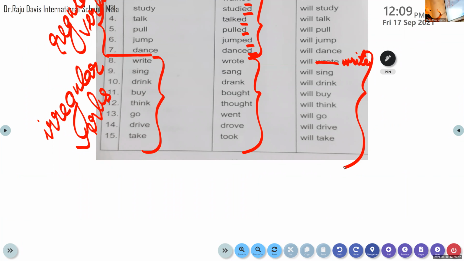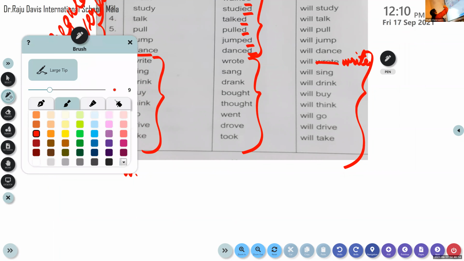Now I request all of you to please take your rough book and also your pencil with you. And let's write these irregular verbs down. Are you all ready? Yes. If you're ready, let's start. Now we are moving on to the first word. Let's write once. I'm not insisting you copy many times. Write once, so that we'll be thorough with these words.